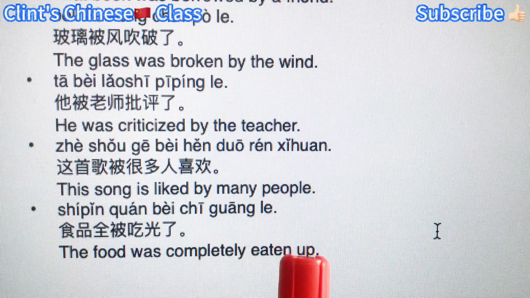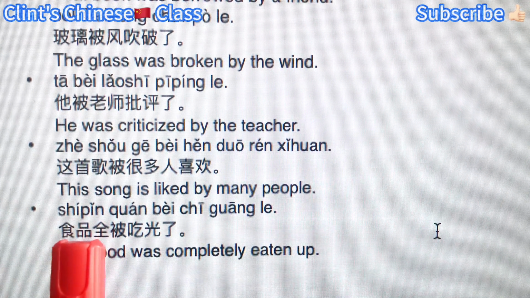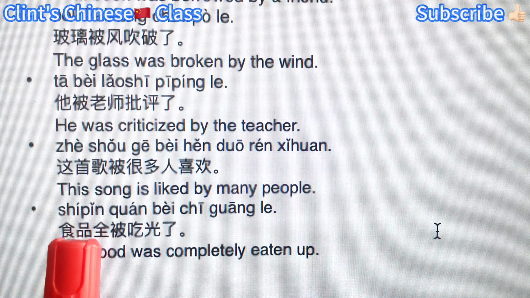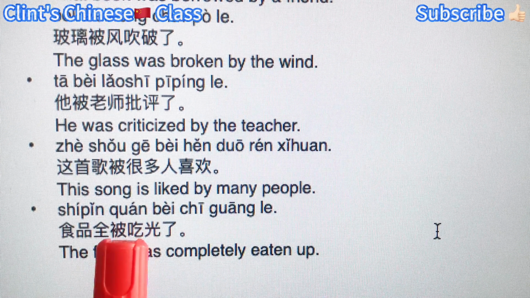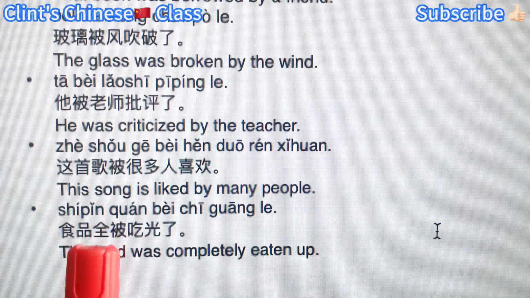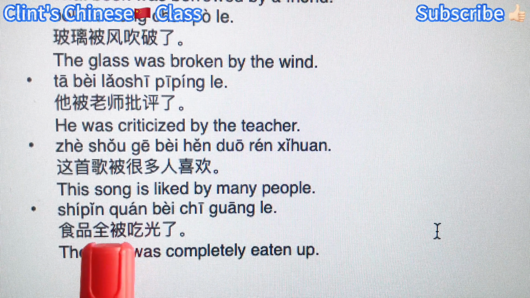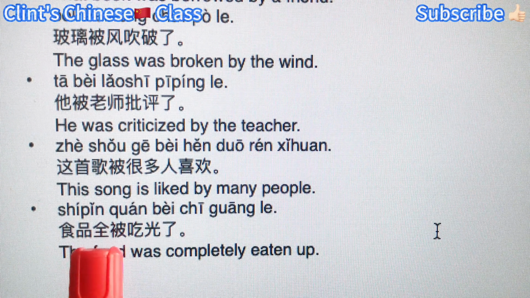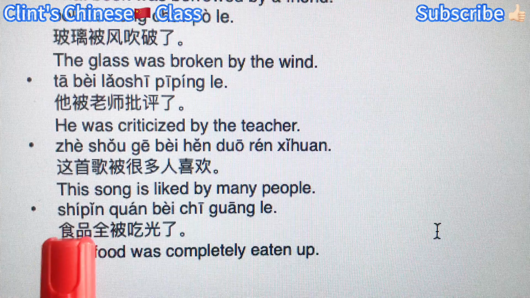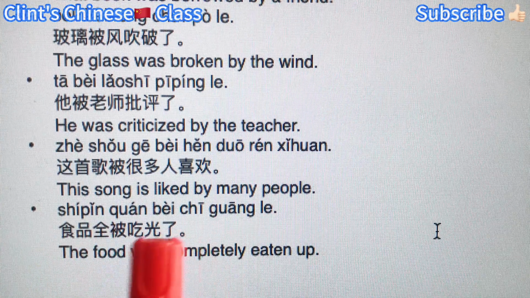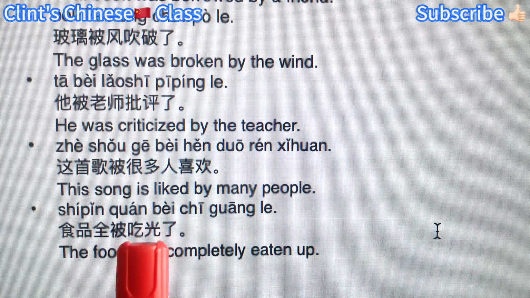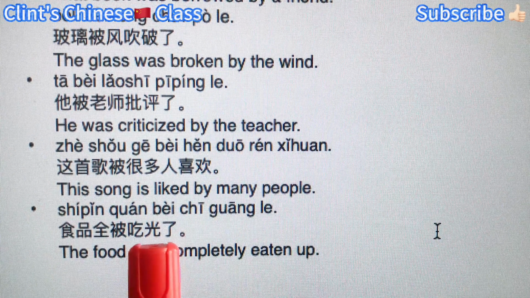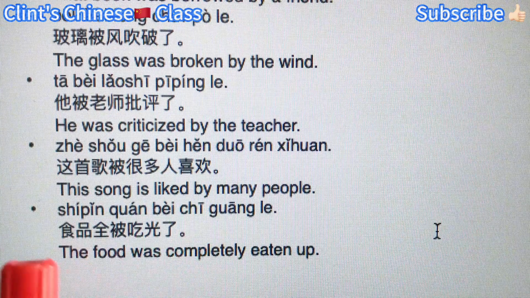The food was completely eaten up. 食品全被吃光了. So 食品 is the subject. 被 is by, but here we add 全 meaning all, like an adverb. The verb is 吃 eat, 光 finish, so eat up.